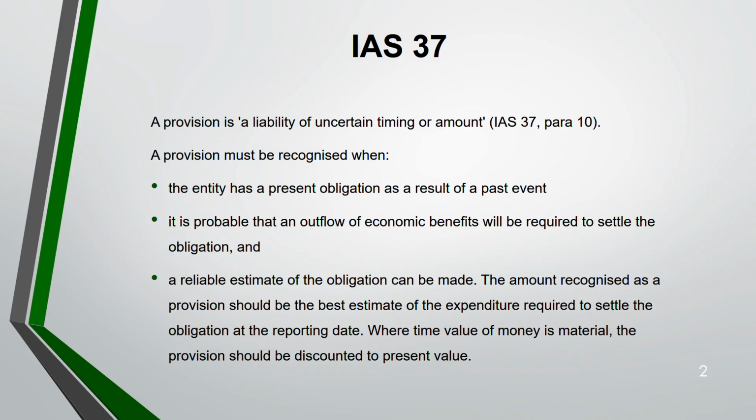Okay, so the amount that is recognized as a provision is the best estimate of the expenditure that is required to settle the provision. When the time value of money is material, you have to discount your provision to the present value. And where the time value of money is not material, you don't have to discount. Mostly it is material, okay, that's an assumption, and we discount the provision to the present value, and they will always give you the discount factor, so you don't have to worry at all.